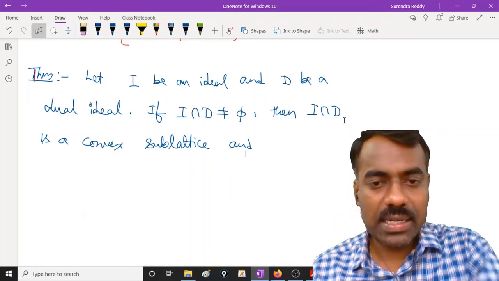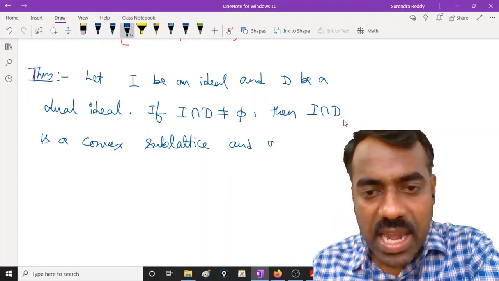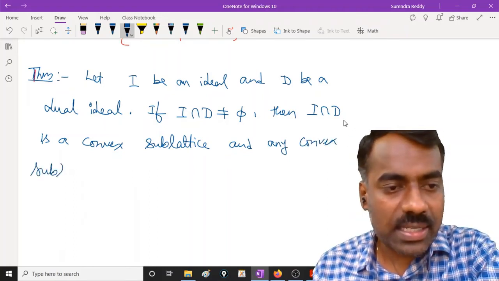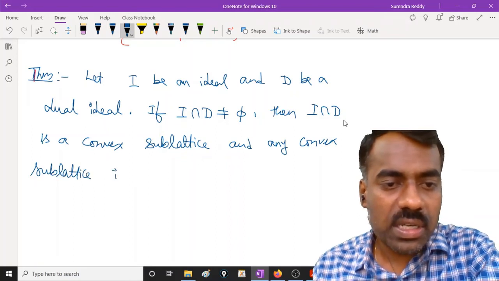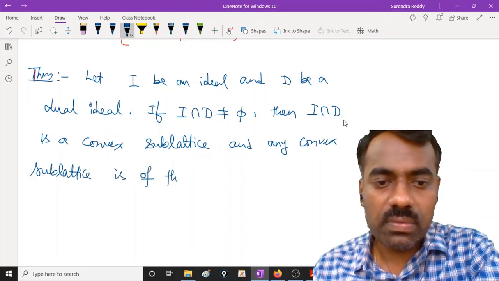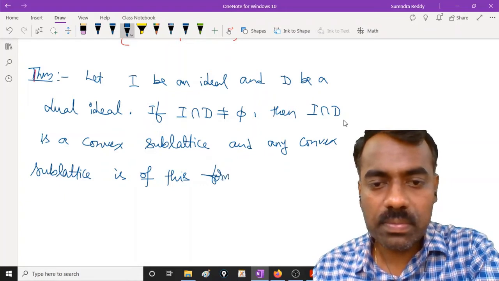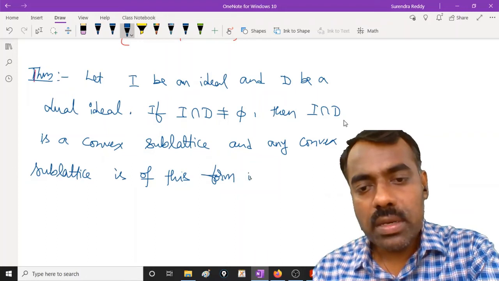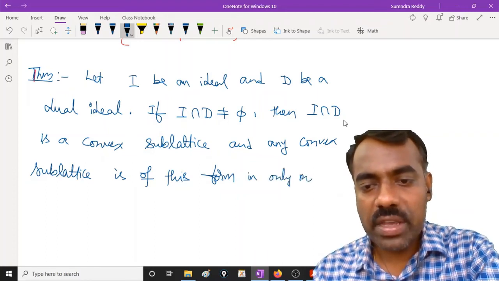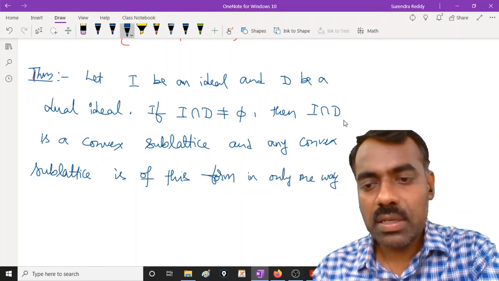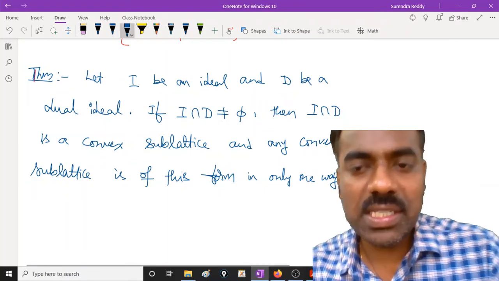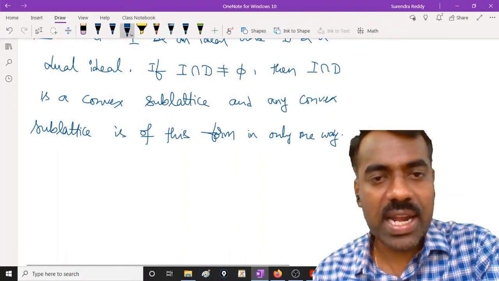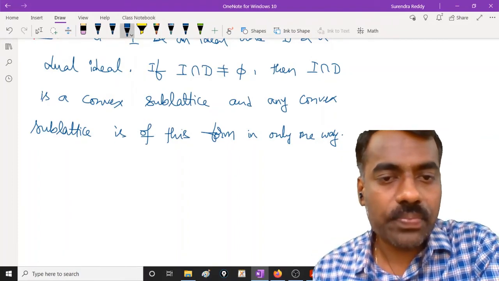Is this clear? And any convex sublattice is of this form in only one way. That means only of this kind. You can say that it can be written in this form with uniqueness. You cannot write it in more than one form, right?